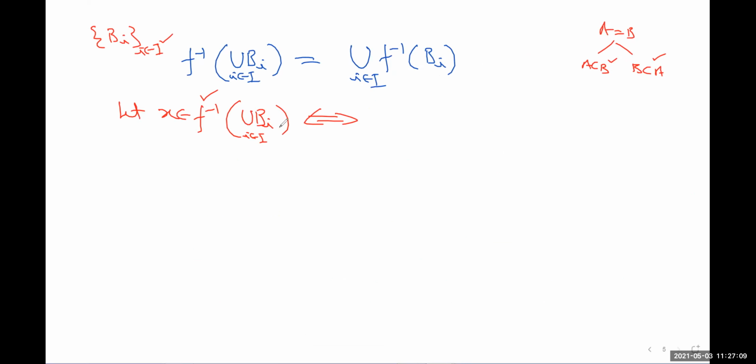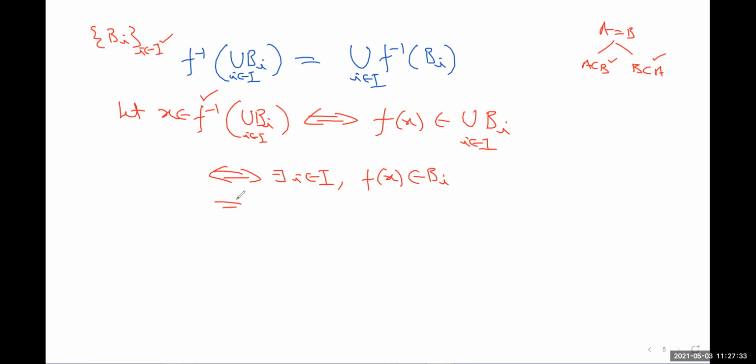x belongs to f inverse of the union of Bi. This implies f(x) belongs to the union of Bi. And whenever something is in a union, it must be in one of the Bi's. I mean, there must exist at least one index i belonging to the index set such that f(x) belongs to at least one of the Bi. And now, if f(x) belongs to Bi, I can also write it this way: there exists i belonging to I such that x belongs to f inverse of Bi.